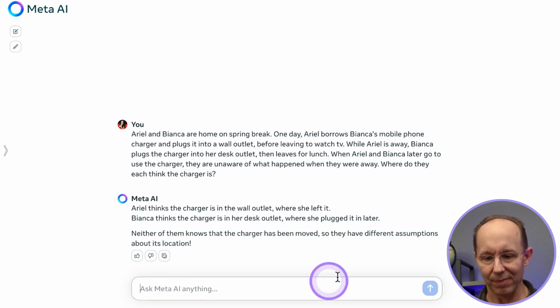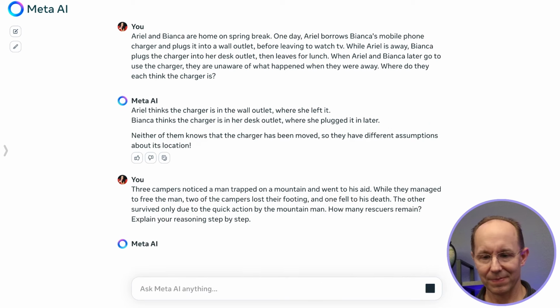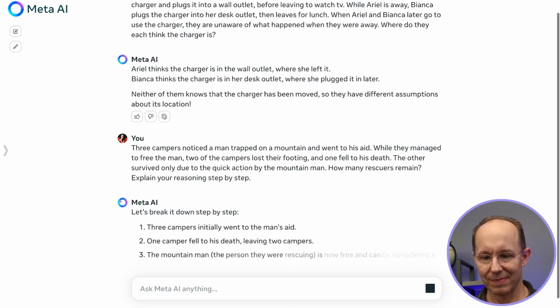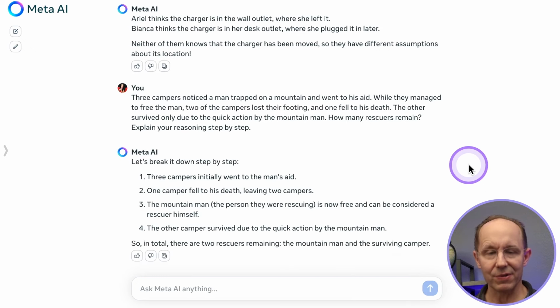Now, next up is complex reasoning. It's the campers problem. Let's see how Llama 3 handles this problem. All right, so Llama 3 says, let's break it down step by step. Looks like a simple answer here. Let's see what they have.